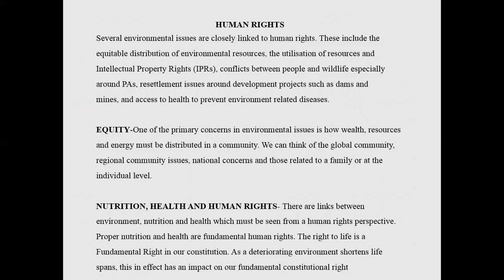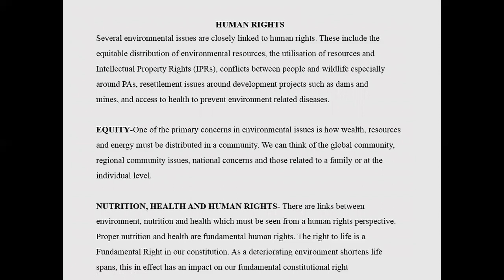There are some human rights issues like equality. From the environmental point of view, there should be equality in wealth, resources, and energy in a community. There should be proper, equal distribution of resources.